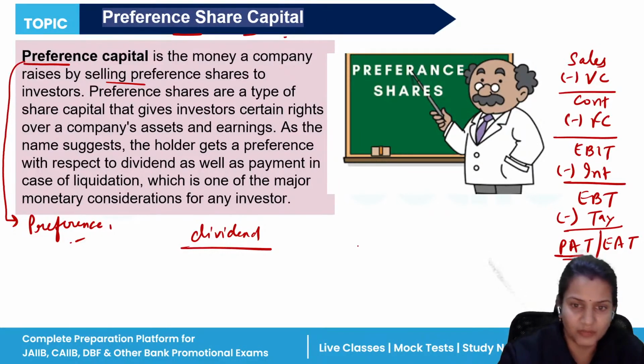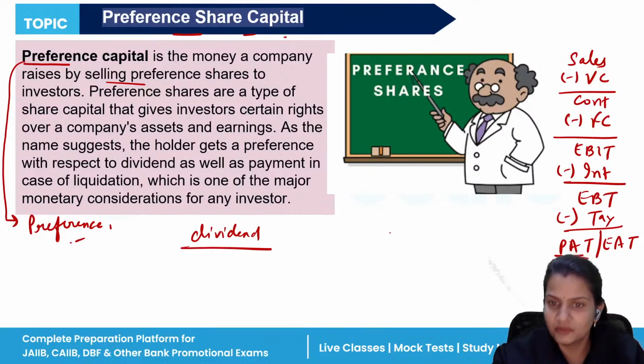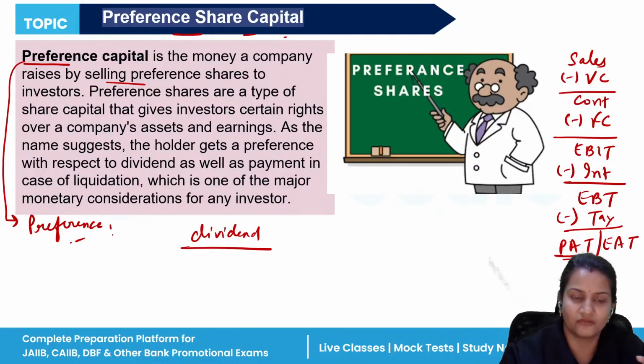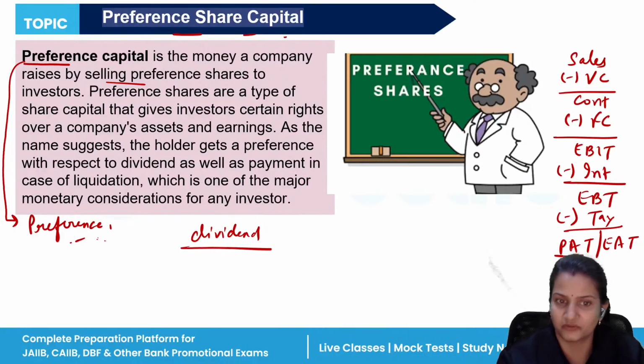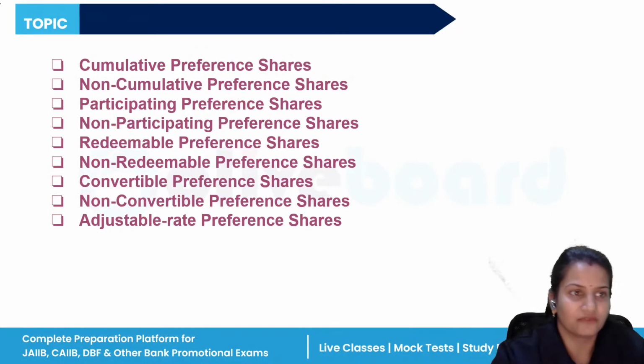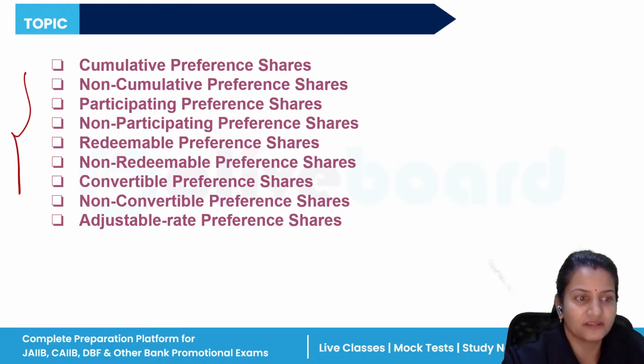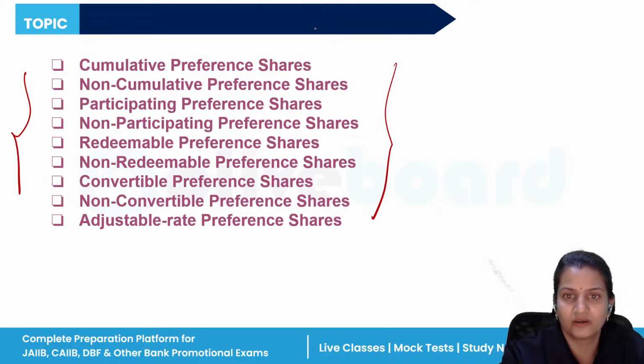Either dividend will be given to them, or the whole money will be kept as retained earnings, or a mixture of both has to be done. But the first preference of getting dividend is given to the preference shareholders. That is why it is written "preference." We have different kinds of preference shareholders, so let's have a look in a precise manner.